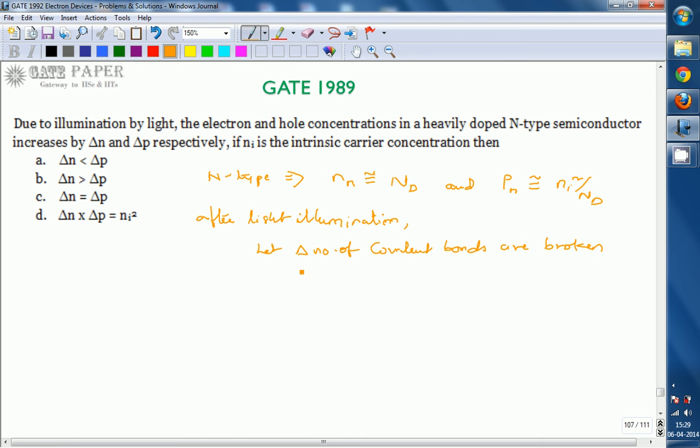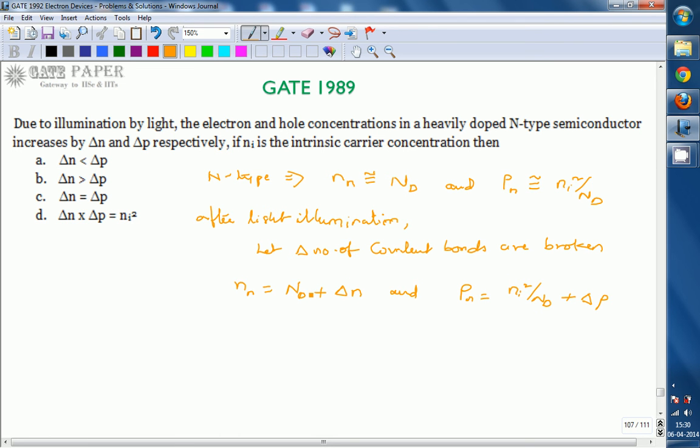Whenever delta number of covalent bonds are broken, Nn becomes Nd, the value before light illumination, plus the extra electrons, delta n, and Pn becomes Ni square by Nd plus delta p. But the number of electrons and the number of holes created are always the same.